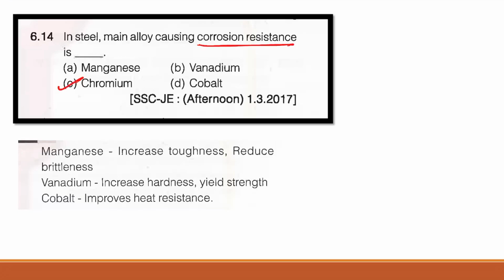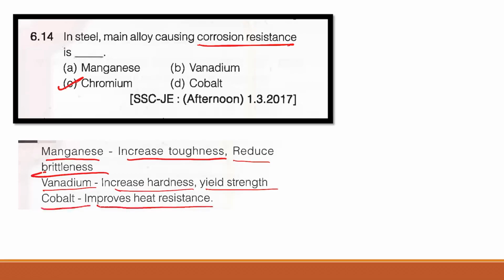Manganese increases the toughness and reduces brittleness. Vanadium increases hardness and yield strength. Cobalt improves heat resistance, right. So the corrosion resistance is improved by chromium.